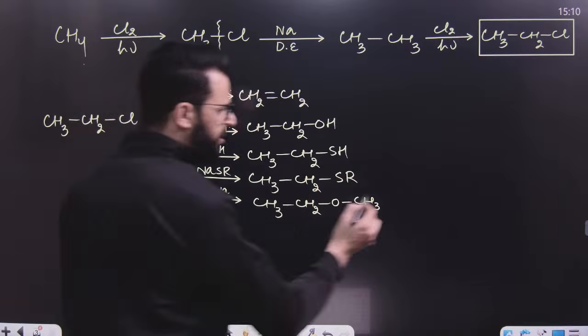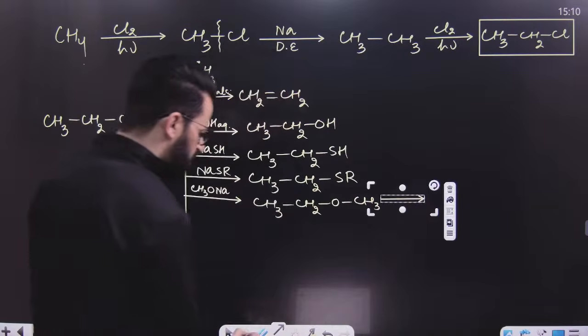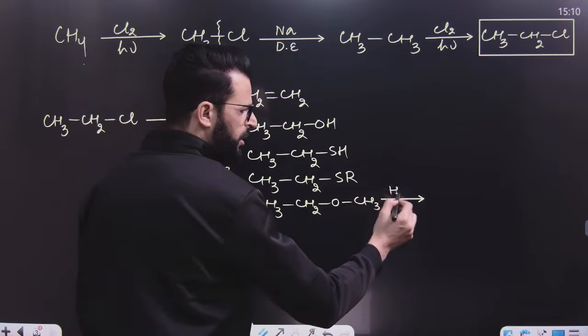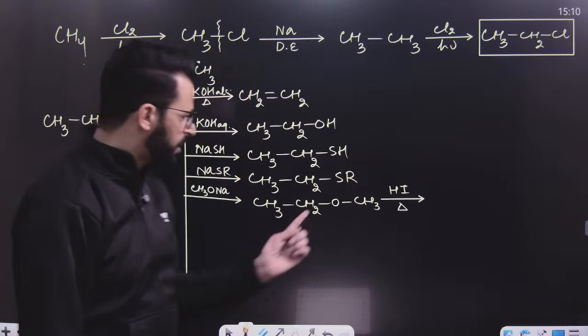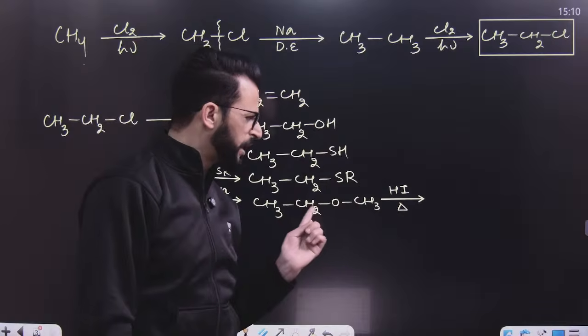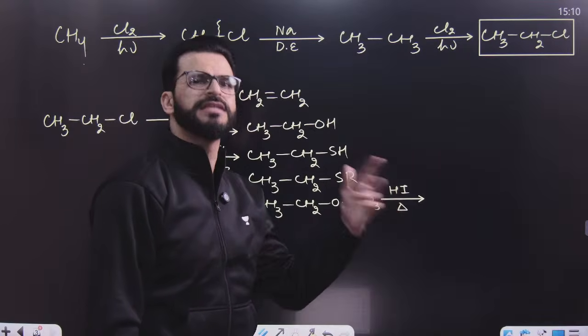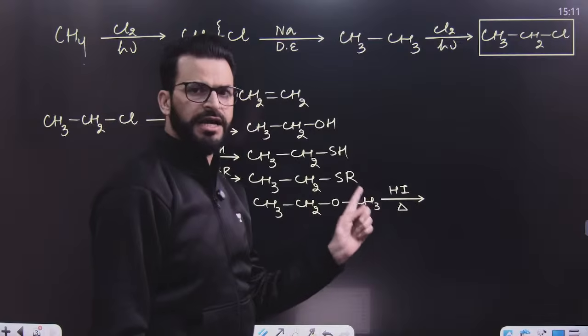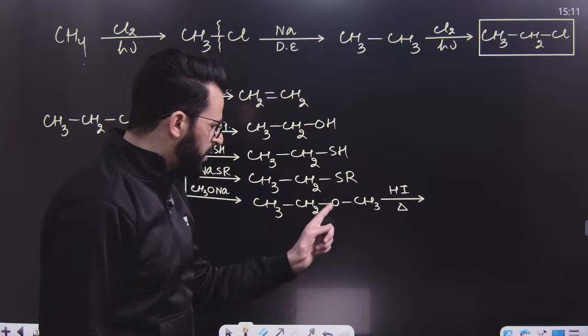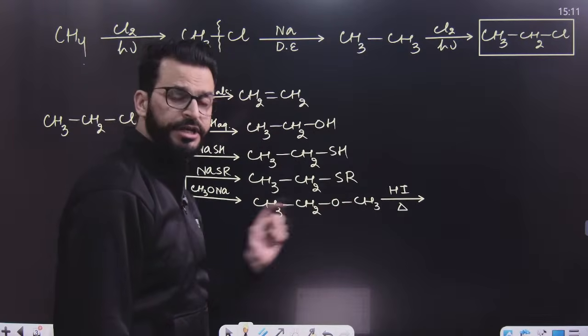Now, when this ether is obtained, have a look. If you heat it with, let us suppose, HI, what will happen? Have a look. This ether is unsymmetrical. But if we take it with HI, say for example 1 mole only, then what will happen? This is an alkyl but not a tertiary alkyl. Similarly, this is an alkyl but not a tertiary alkyl.